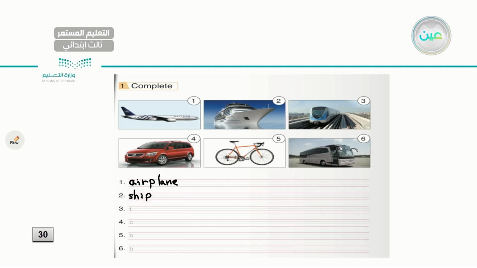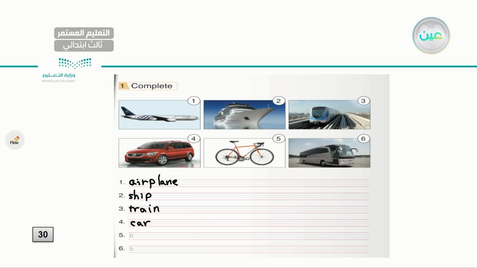Excellent. How about number 3? We already helped you out with letter T. So the answer is train. Very good. It is a train. Number 4, we already have letter C. I have a red car.